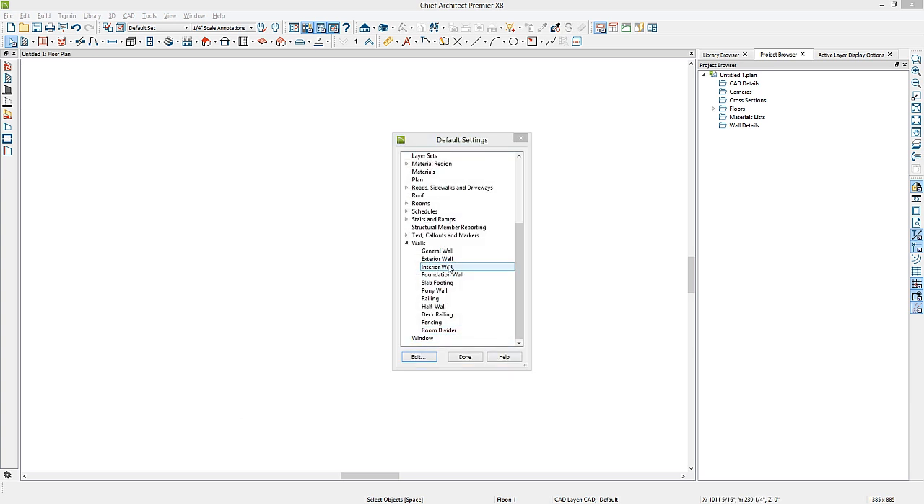You have additional default settings for other wall types. Each of these wall types corresponds with a tool in your Wall Tools parent tool. For instance, the foundation wall, the slab footing, the pony wall, the half wall, the room divider, as well as railing tools under the Railing Tool parent tool. You can change any of these defaults at any time during your design process.